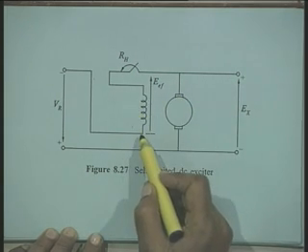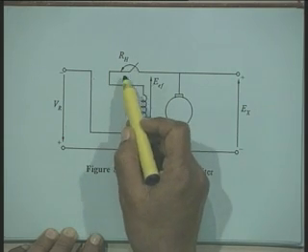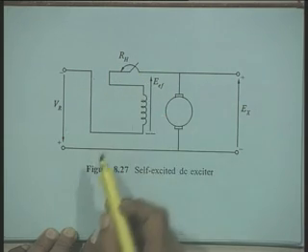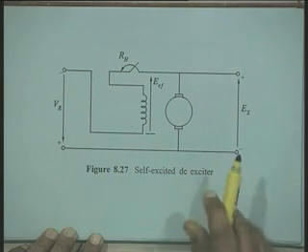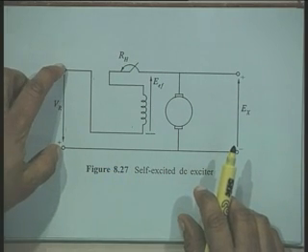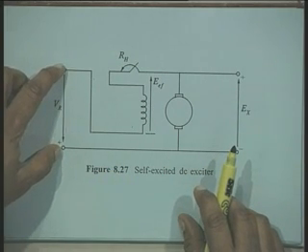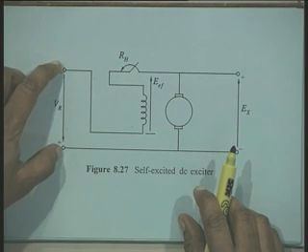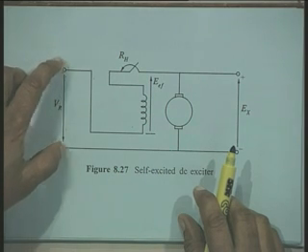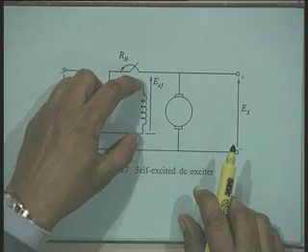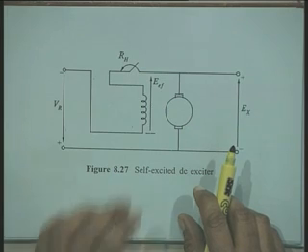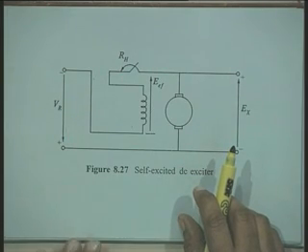This is the field winding of the DC exciter. We will have some regulating rheostat in series with this field winding, and the output of the AVR will be connected in series with the field circuit and put across the armature.